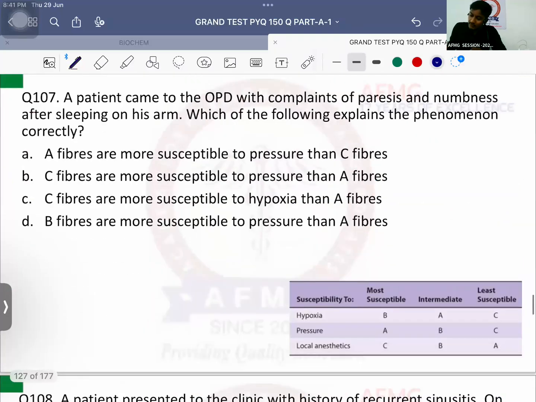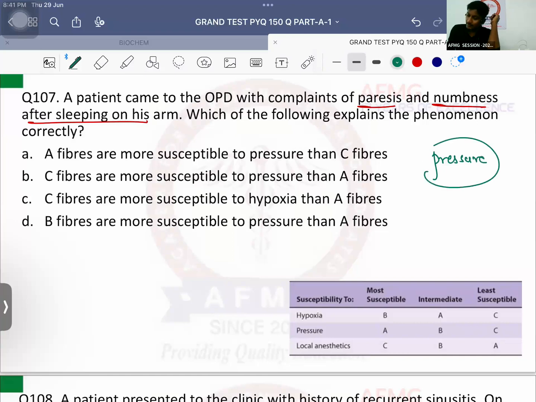Question number 107. A patient came to the OPD with complaints of paralysis along with numbness after sleeping on his arm. Which of the following explains the phenomenon correctly? Now, after sleeping on your arm, definitely you are experiencing numbness and paralysis. That means it is due to what? Compression of the nerve fiber. That means you need to talk about pressure sensitivity.